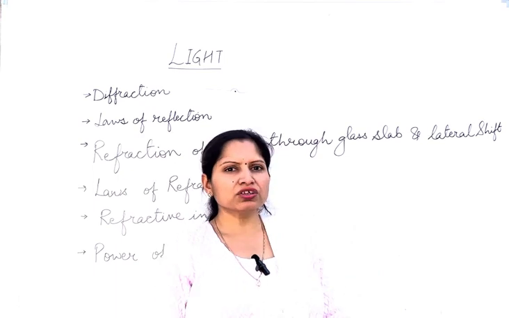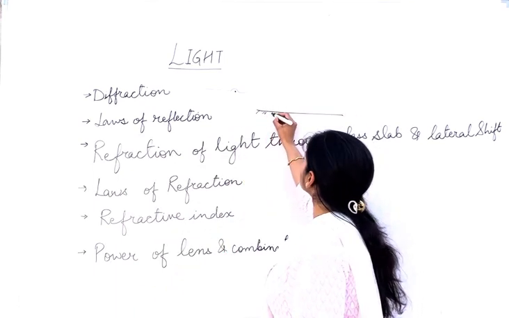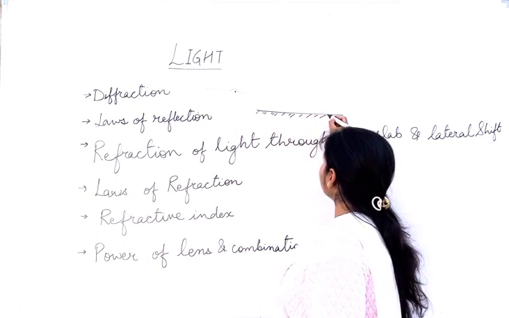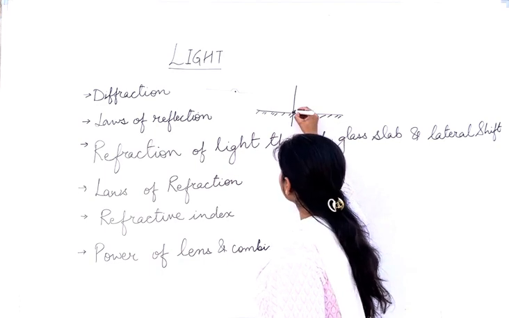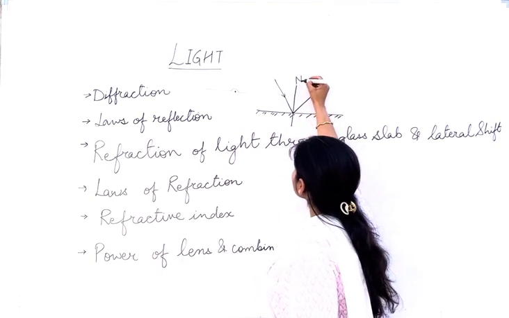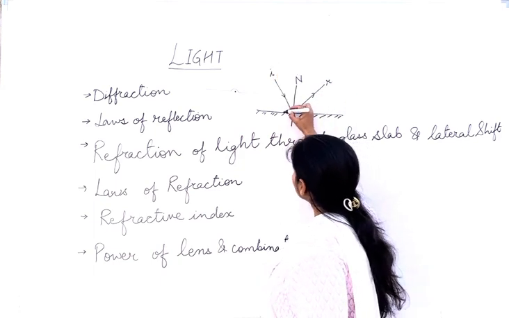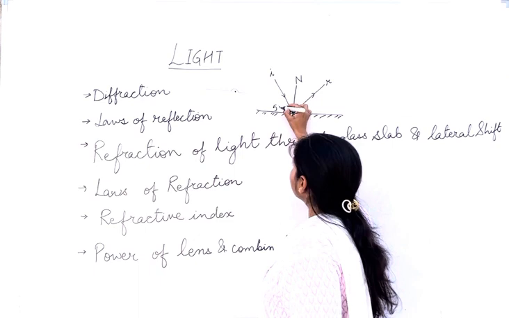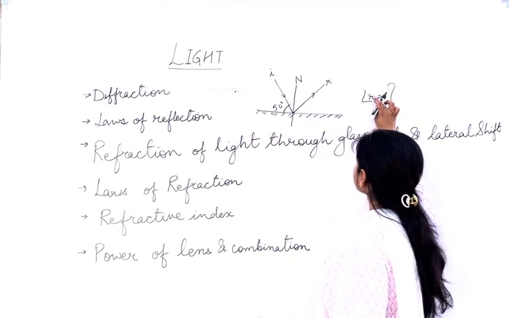I'm not going into the explanation of each and every point, we are just quickly revising everything. Based on this law, you could have one question in your exam: for a plane mirror, if this is the normal, this is the incident ray, this is the reflected ray, and this angle is 50 degrees, what is the angle of reflection?